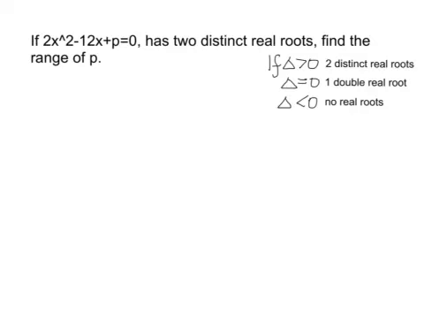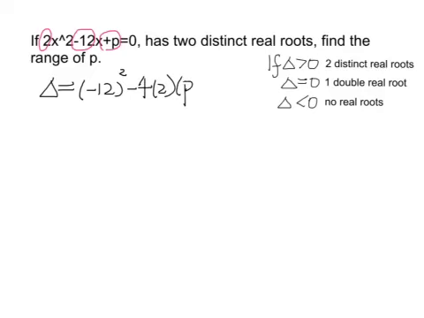Well, looking at this table here, if we have two real roots, that means the delta must be greater than 0, right? So delta equals to, well, this is A, negative 12 is B, and positive P is C, right? So we have B squared, which is negative 12 whole squared, minus 4 times 2, that is A, and positive P. Okay, and we know that it must be greater than 0.